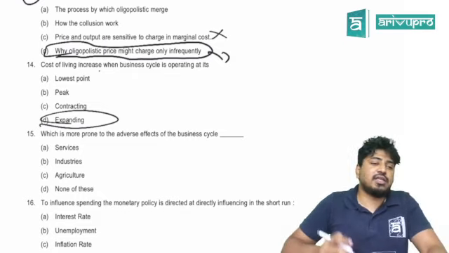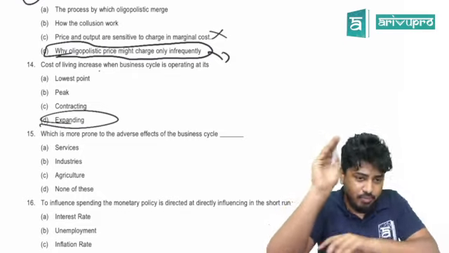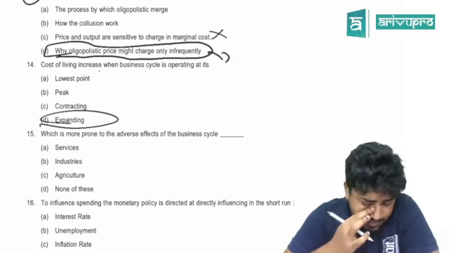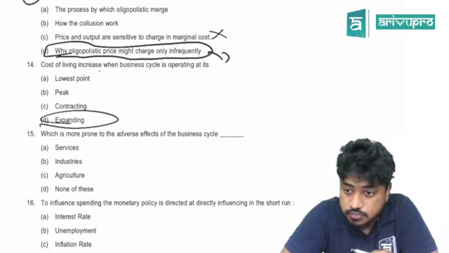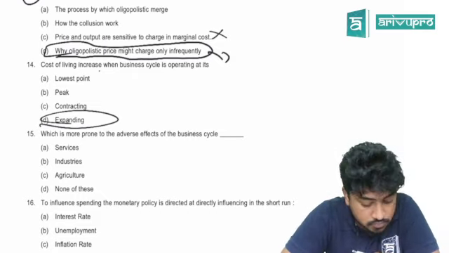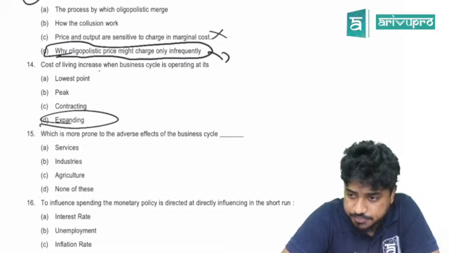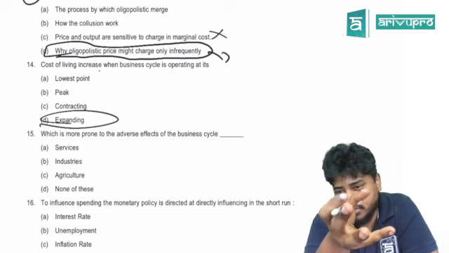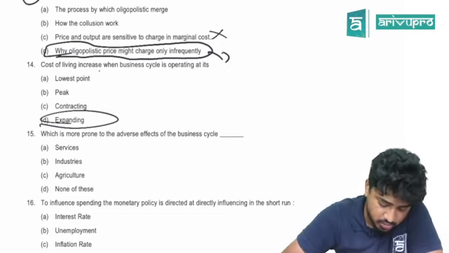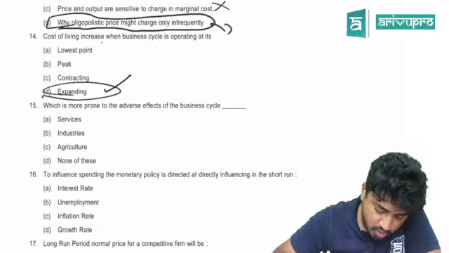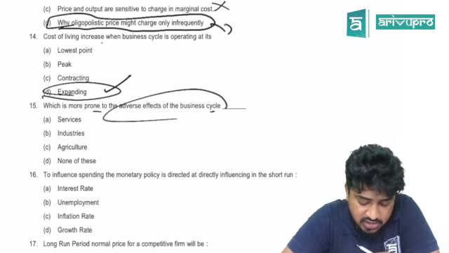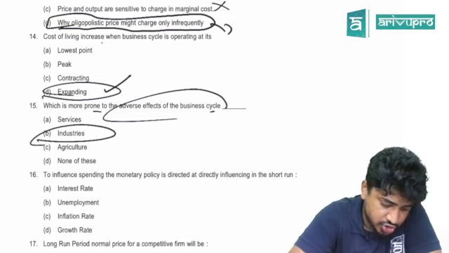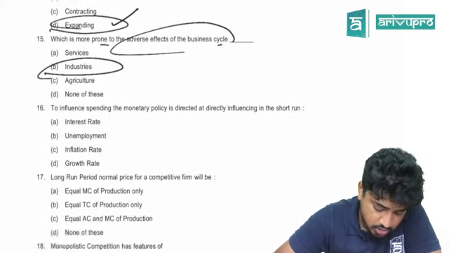See, in expansion it's increasing. Right? In peak it's increased. There is a difference. My mistake. It's increased. Peak is always after effect. Okay? Done. Expanding. Done. Which is more prone to adverse effect of business cycle? Industries. Done. 16.